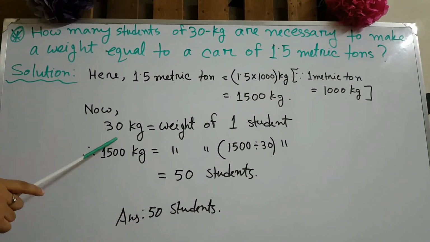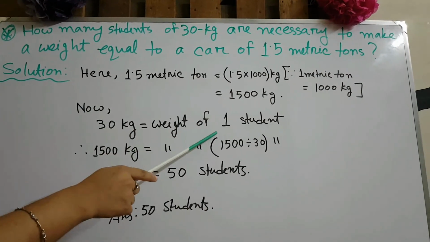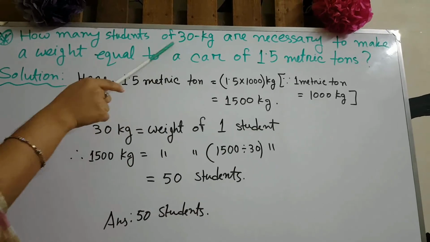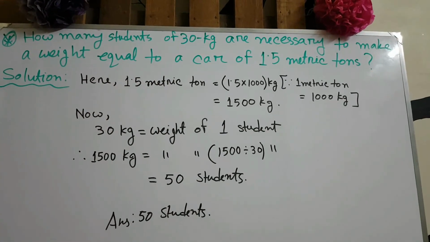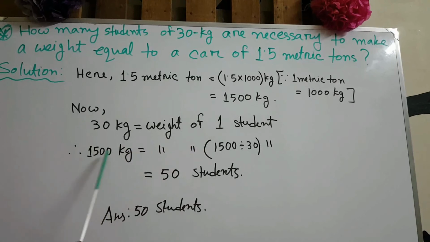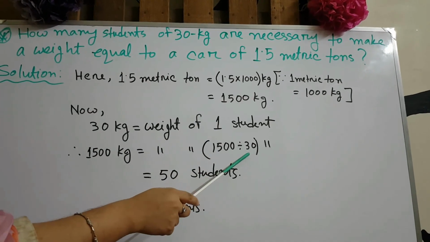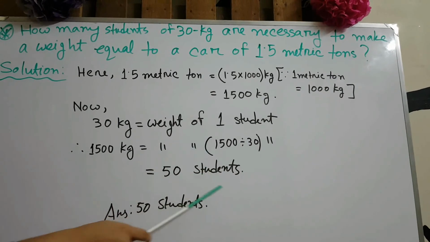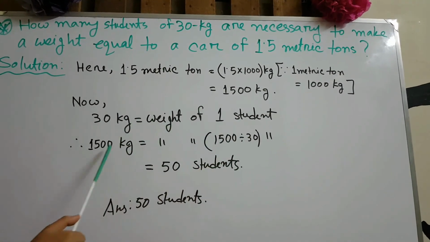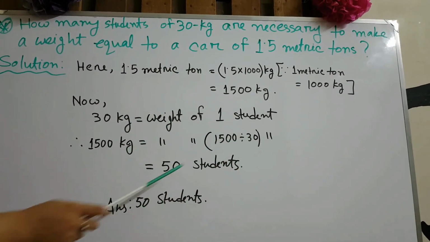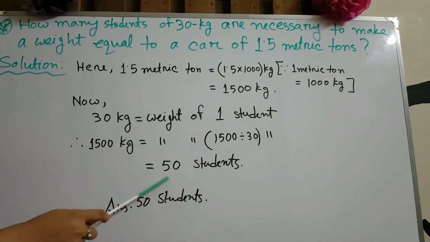Now 30 kg is the weight of 1 student from the question. So 1500 kg is equal to 1500 divided by 30, because we have to find the number of students, so we divide them. Okay, so the division result is 50.